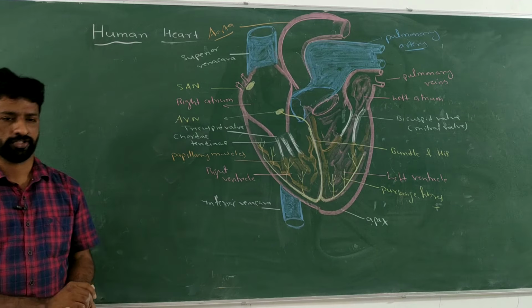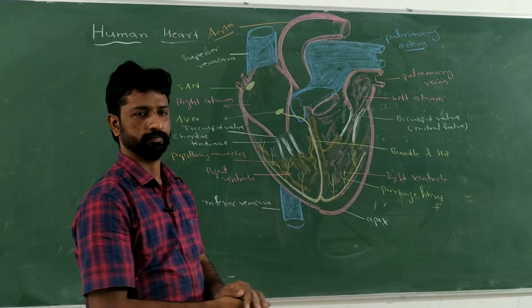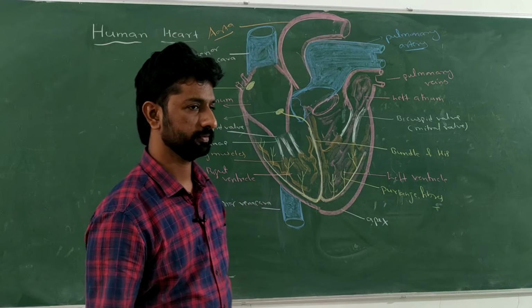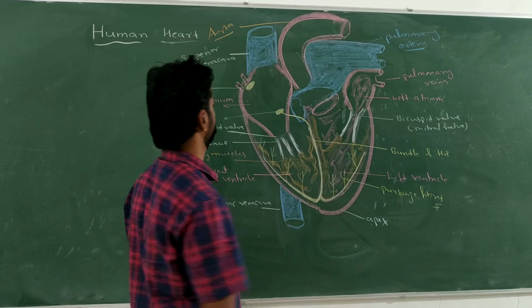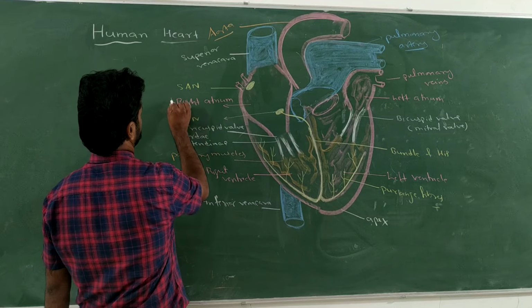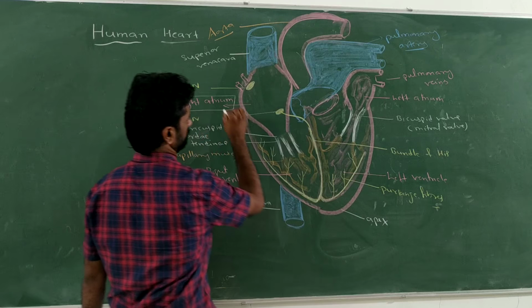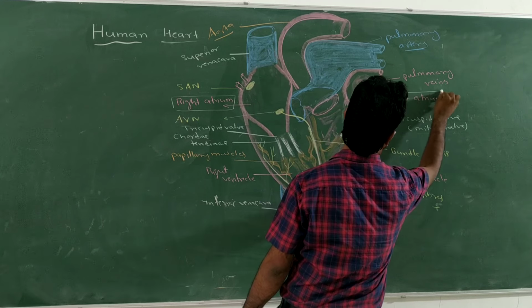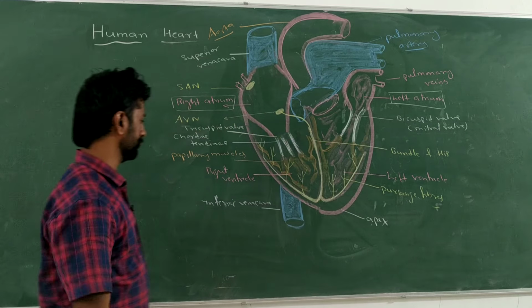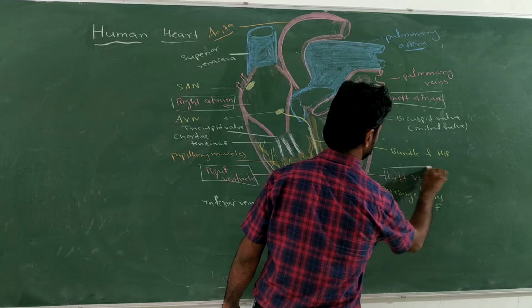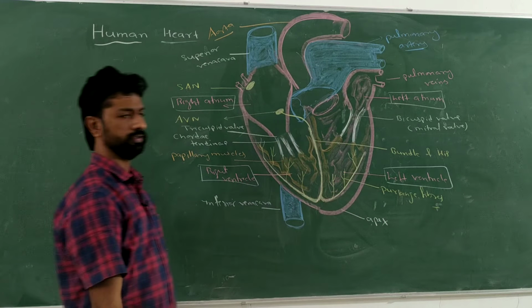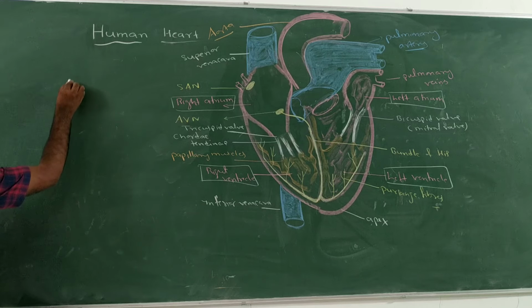Let us discuss its structure now. Is this okay? Shall we start? The human heart is made up of how many chambers? 4 chambers are there. What are those? 2 atria, the left and the right atrium, and then the left and right ventricles. So total 4 chambers are there.